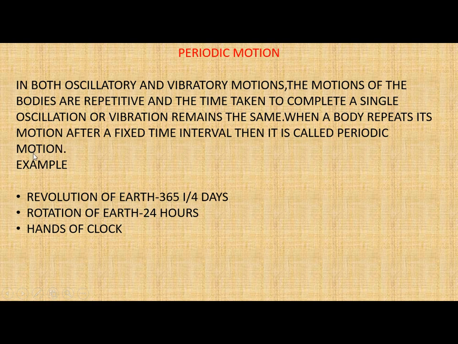The name periodic itself says that after a certain period of time the body will repeat its motion, and such type of motion is called periodic motion. Here are some examples. We know that Earth takes 365 1/4 days to complete one revolution, and once the Earth completes its one revolution, that process starts again. Similarly, you know that the rotation of Earth takes 24 hours to complete one rotation. This is how day and night are formed.